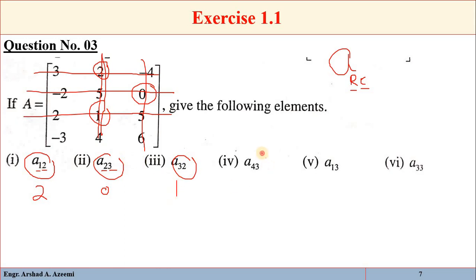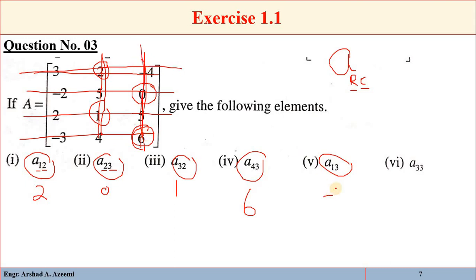Similarly, a 4 3 means fourth row and third column. So that is 6. a 1 3 means first row and third column. That is minus 4. a 3 3 means third row and third column.